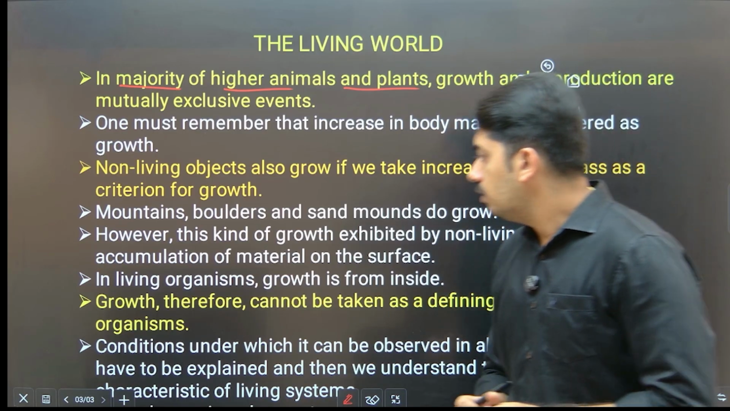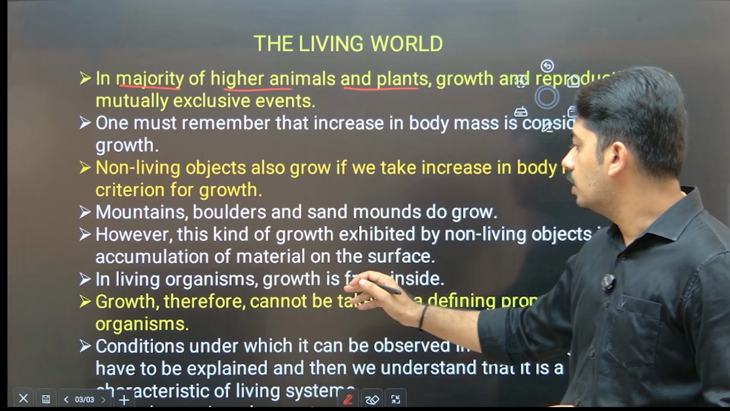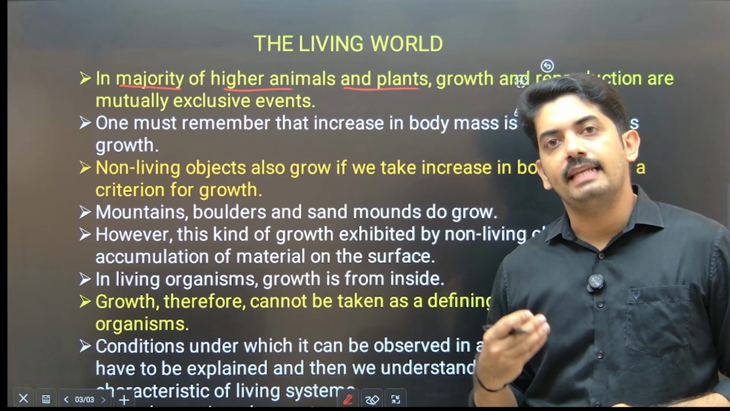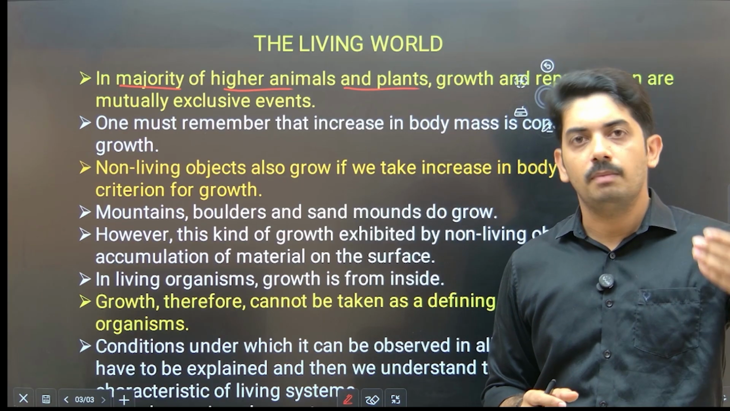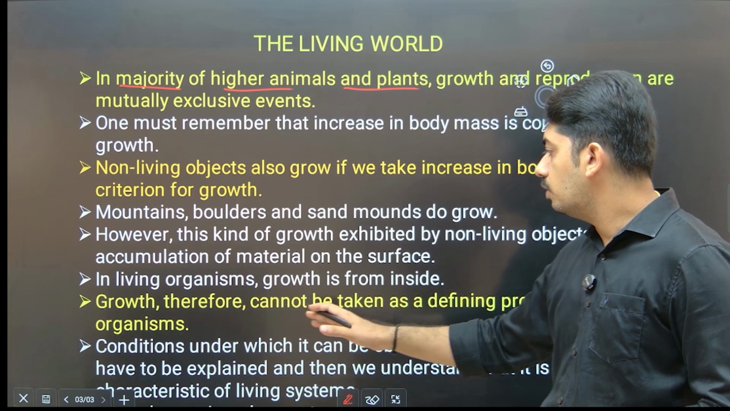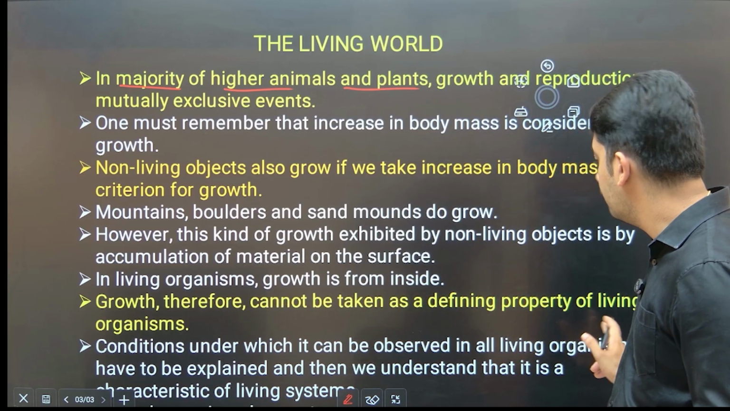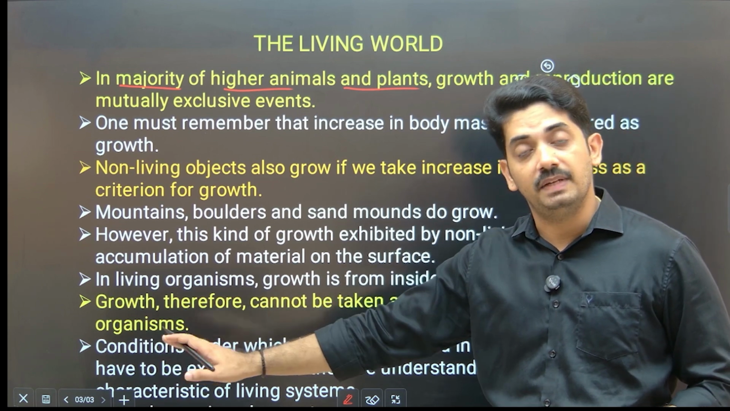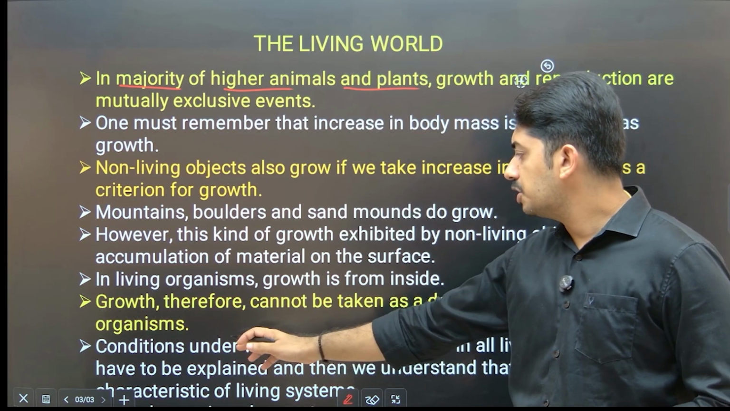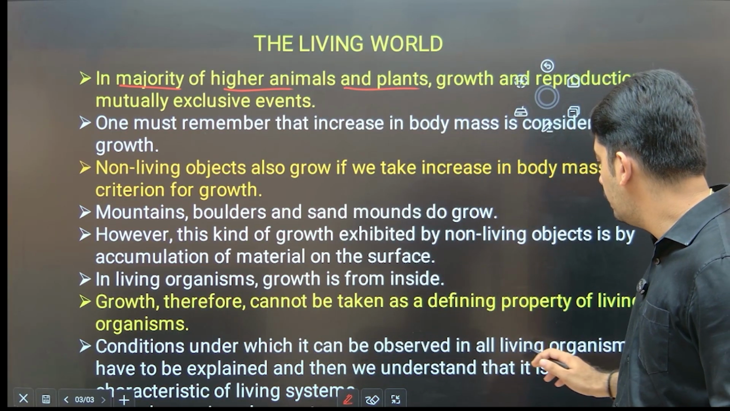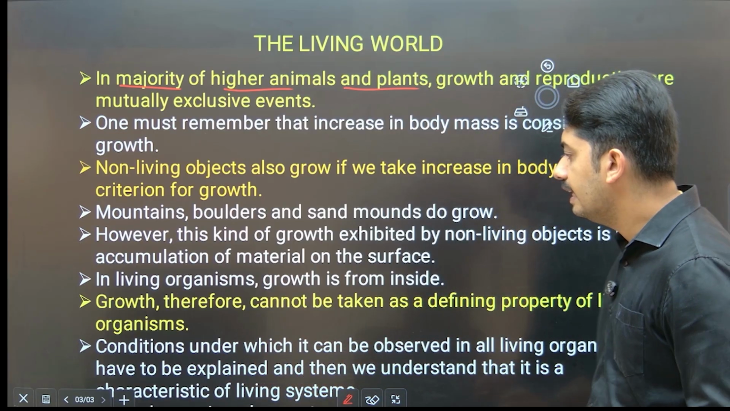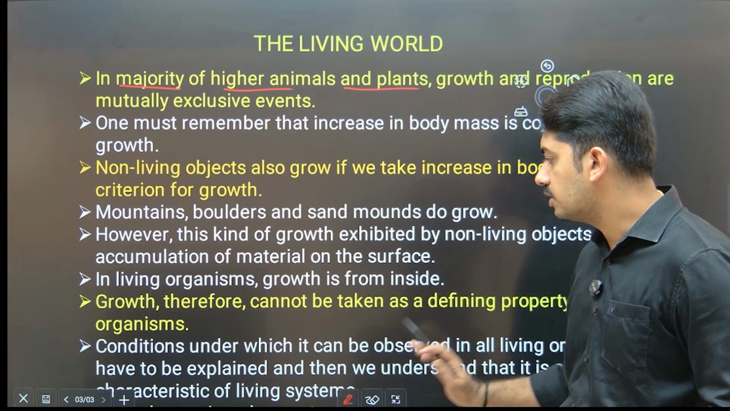Now, in living organisms growth is from inside. This is very important. So even though non-living things show growth, it is not from inside, it is from outside. But in living organisms, growth is from inside. Growth therefore cannot be taken as a defining property of living organisms. This statement is very important. The reason is these are the exceptions. The condition under which it can be observed in all living organisms has to be explained, and then we understand that it is a characteristic of living systems.